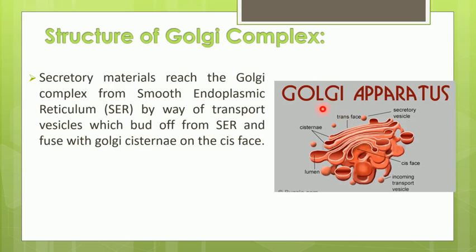So we can also call the Golgi apparatus a post office. Its role is to get all the post that is coming from the endoplasmic reticulum, do the maturation in it, and then transport it to its destination centers.